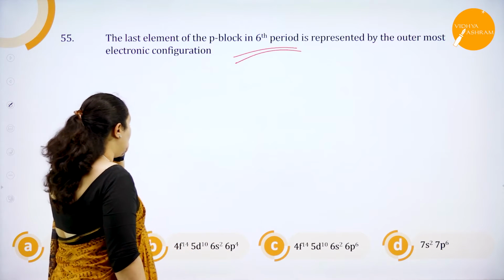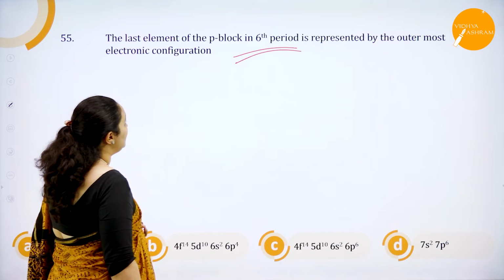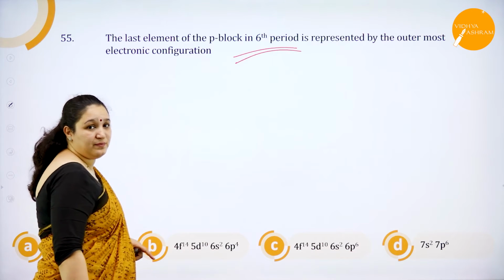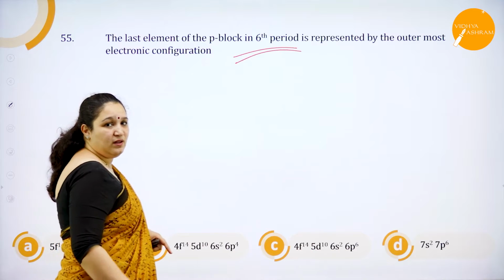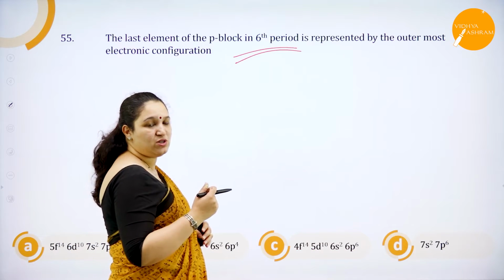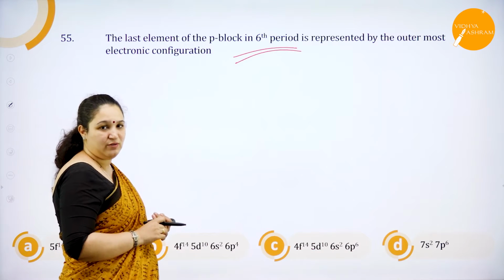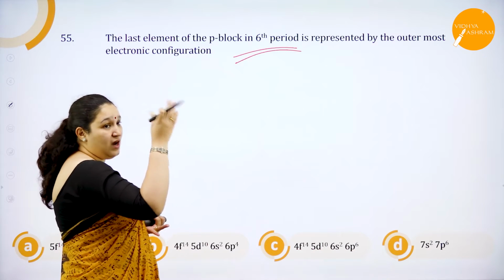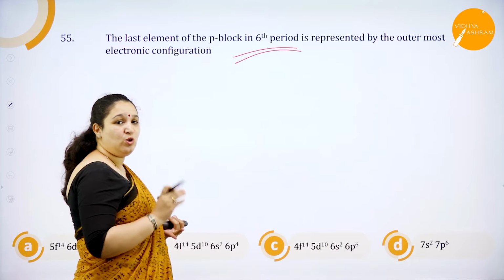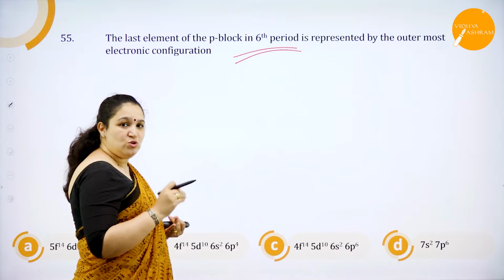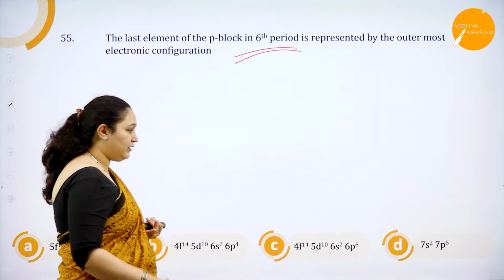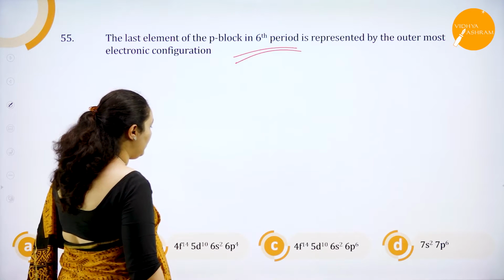Now they have asked in the sixth period. See, in the sixth period, the F block elements are introduced. So you will have 4f14 in your electronic configuration, and the last noble gas configuration, you will have completely filled orbital. So if you know these two, you can directly tell the answer without even knowing which it is.